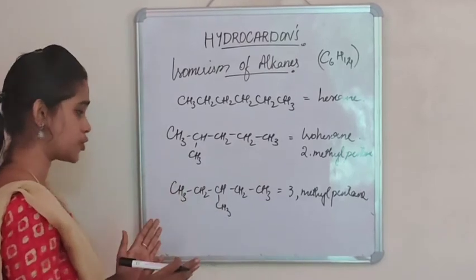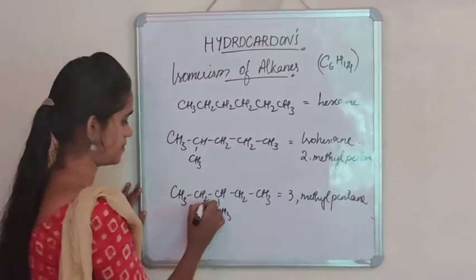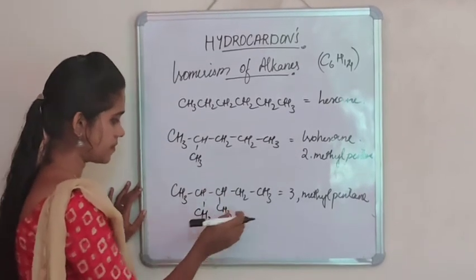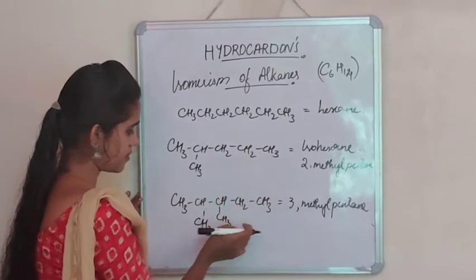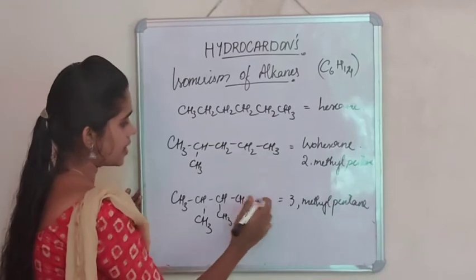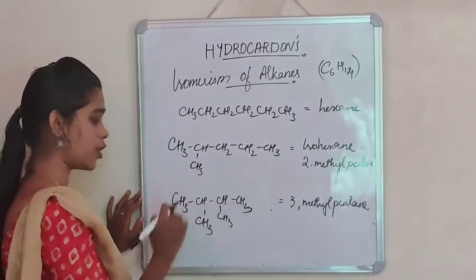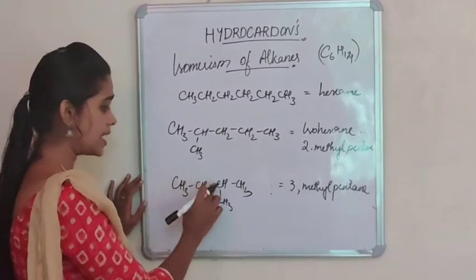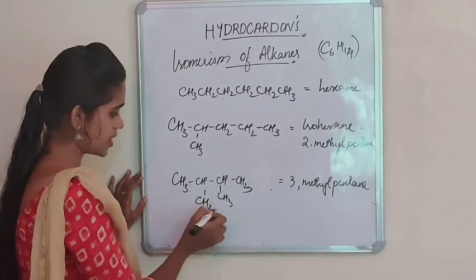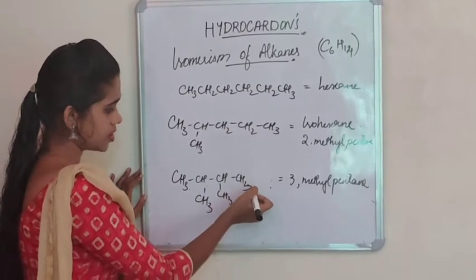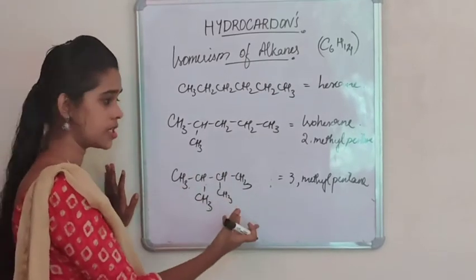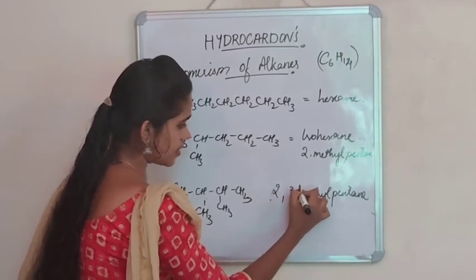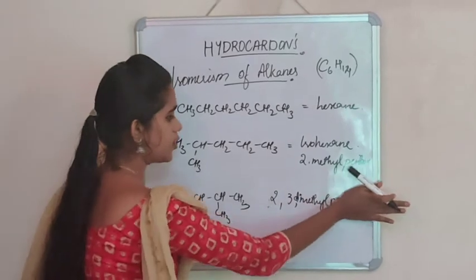Now if there is a substitution on the second and third carbon atom, see, 1, 2, 3, 4, 5, 6. Is there any change in the number of carbon atoms? 1, 2, 3, 4, 5, 6. Total 6 carbon atoms are there, and the number of hydrogens are also same. So 6, 9, 12, 14. 14 hydrogen is also there. So the naming will be 2,3-dimethylbutane.